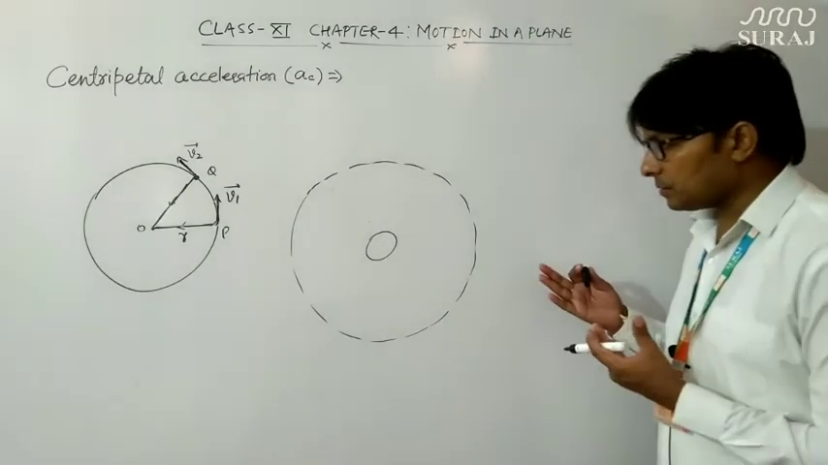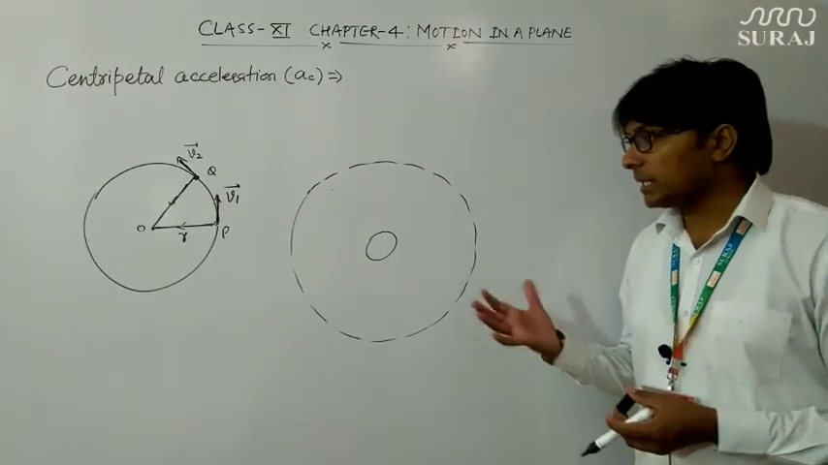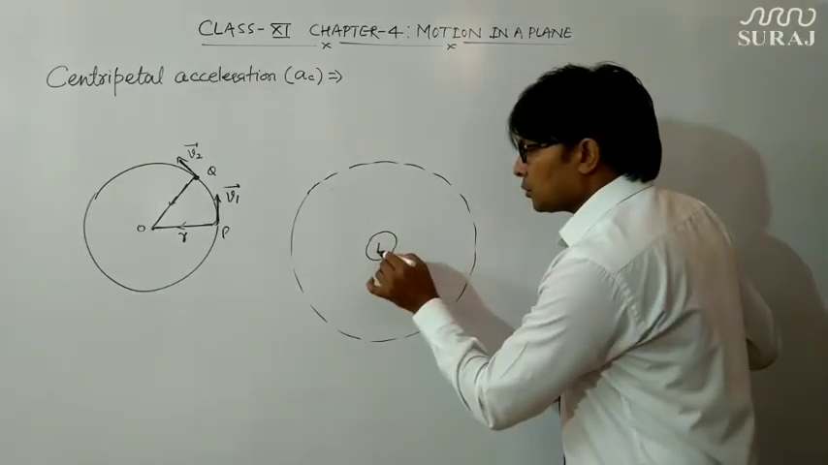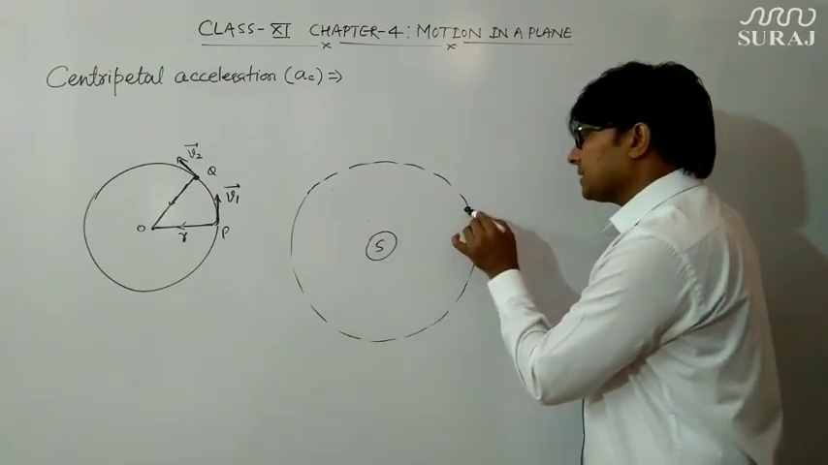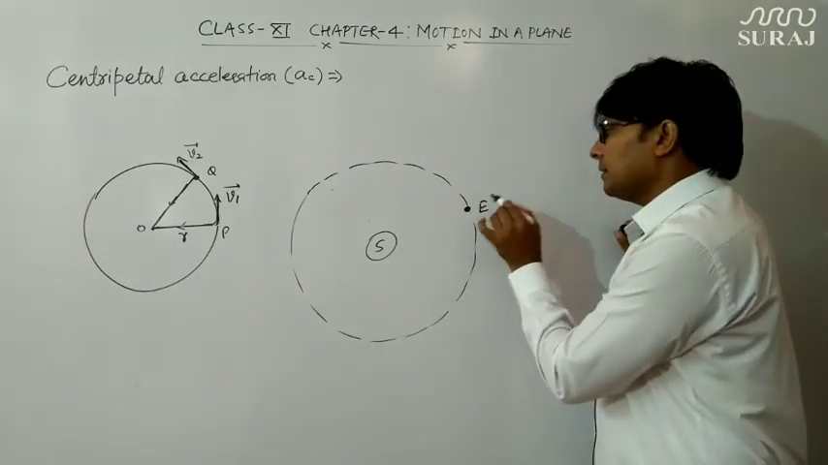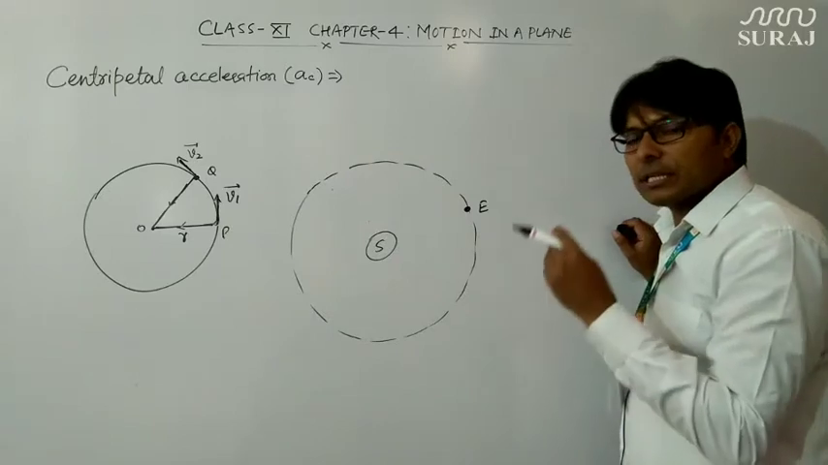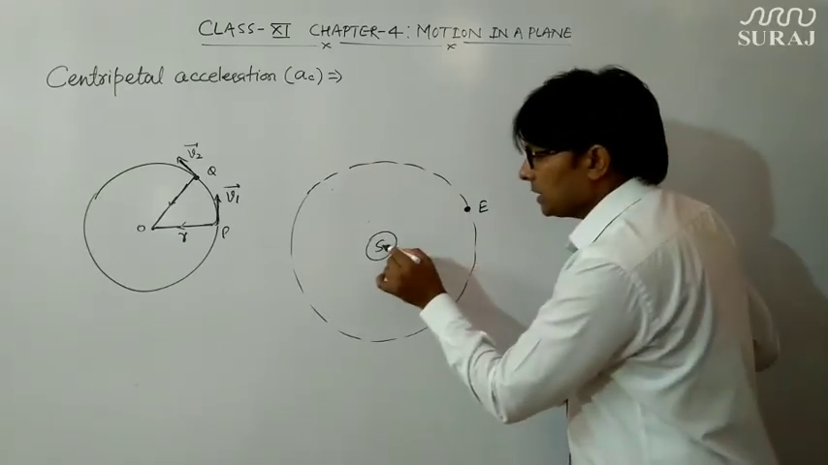So is there any type of centripetal force, and if yes, then from where does this force come? Suppose this is the sun, and this is our planet, the earth. This earth is moving in a circular path, and we have just discussed that whenever there is circular motion, there will be a centripetal force acting towards the center.